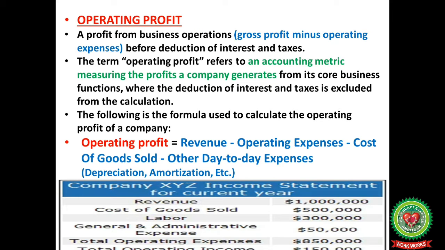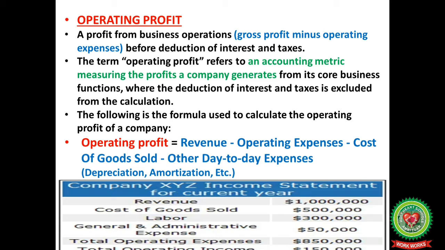Now, the concept of operating profit. It is a profit from business operations, that is, gross profit minus operating expenses before deduction of interest and taxes. The term operating profit refers to an accounting metric measuring the profit a company generates from its core business functions, where the deduction of interest and taxes is included or excluded from the calculation.